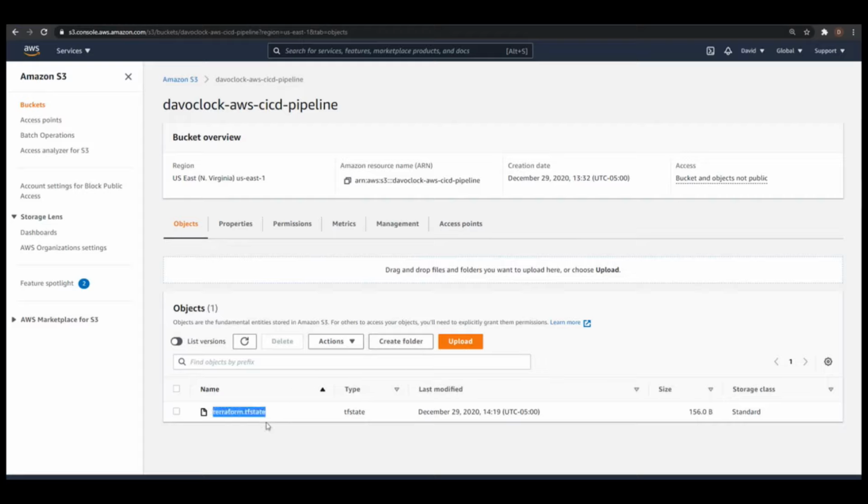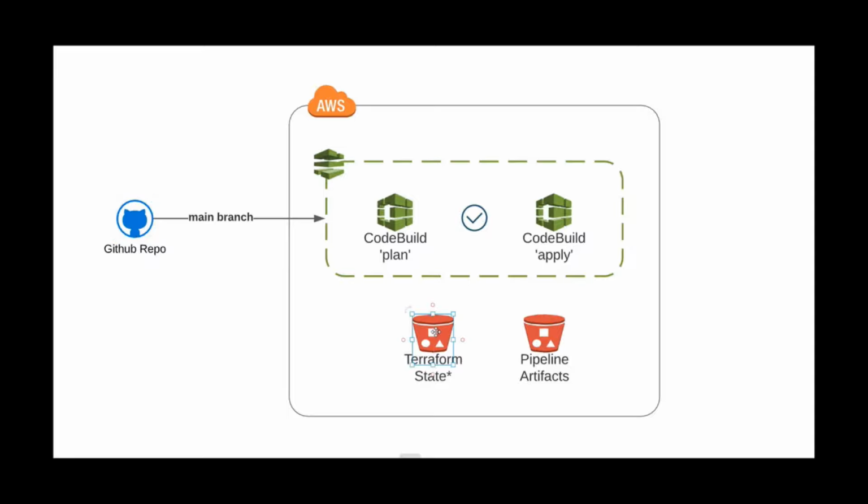So next up, let's go ahead and create the pipeline itself. So we've created the repository, we've created the Terraform state S3 bucket. We have this main branch by default. So now let's go ahead and create the requirements for the pipeline. So what we need to do is we need to create this bucket.